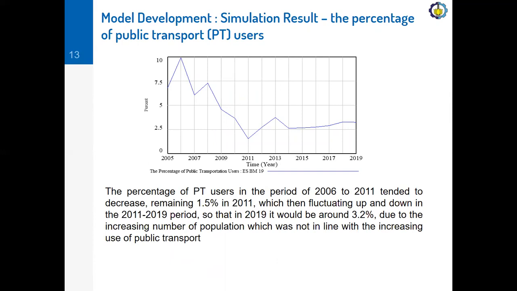The other simulation result of our model is the percentage of public transport users. As we can see from this graph, the percentage of public transport users in the period of 2006 to 2011 tended to decrease, remaining 1.5% in 2011, which then fluctuated up and down in the 2011 to 2019 period, so that in 2019 it would be around 3.2% due to the increasing number of population, which was not in line with the increasing use of public transport.